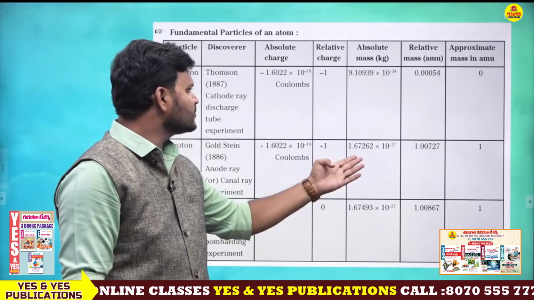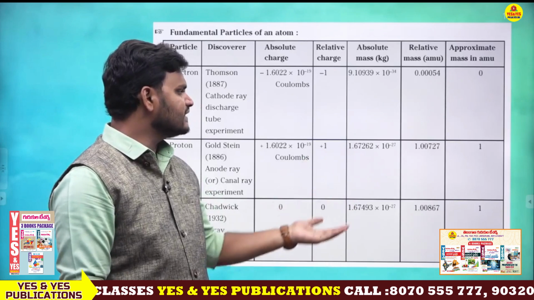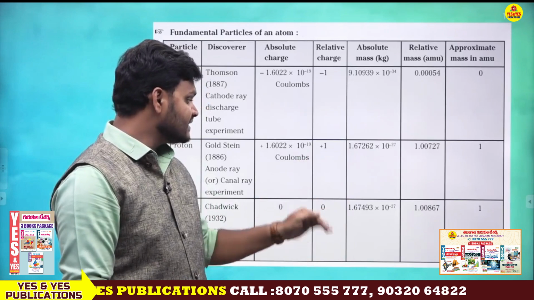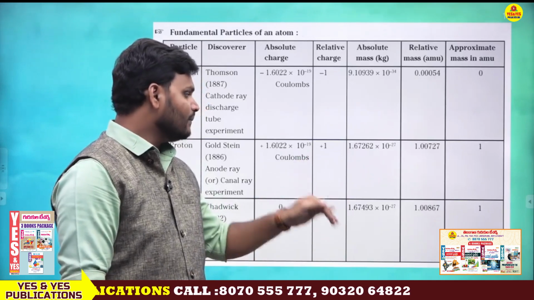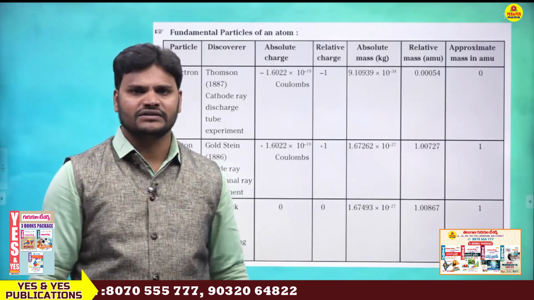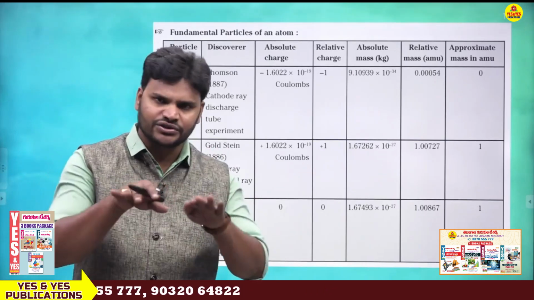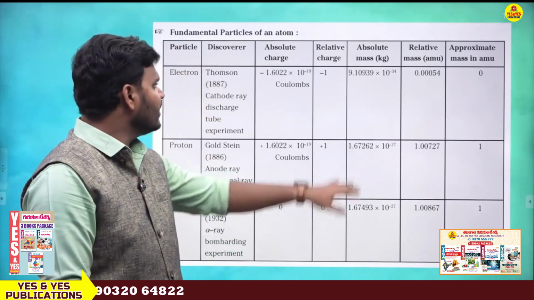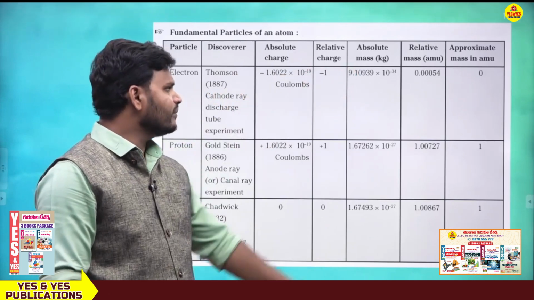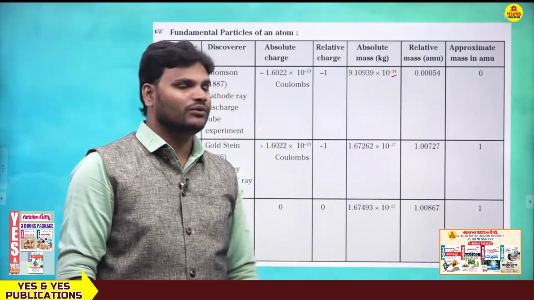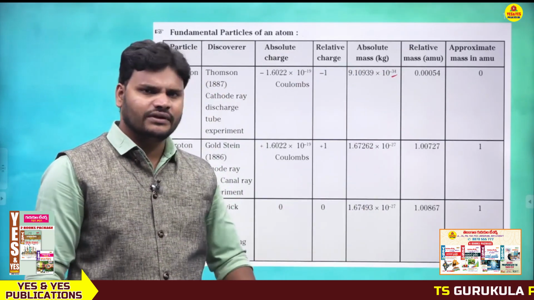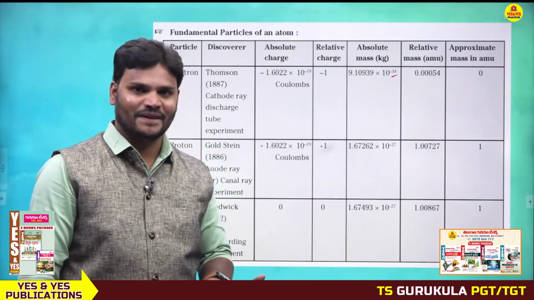Next, what about this one? 1.67262 into 10 power minus 27. What about this one? 1.67493 into 10 power minus 27. Actually, proton and neutron almost have the same mass. But whereas electron has negligible mass. Why? Because here 10 power minus 34. Minus 34 means very low value. Here minus 27, compared to this one, somewhat better.